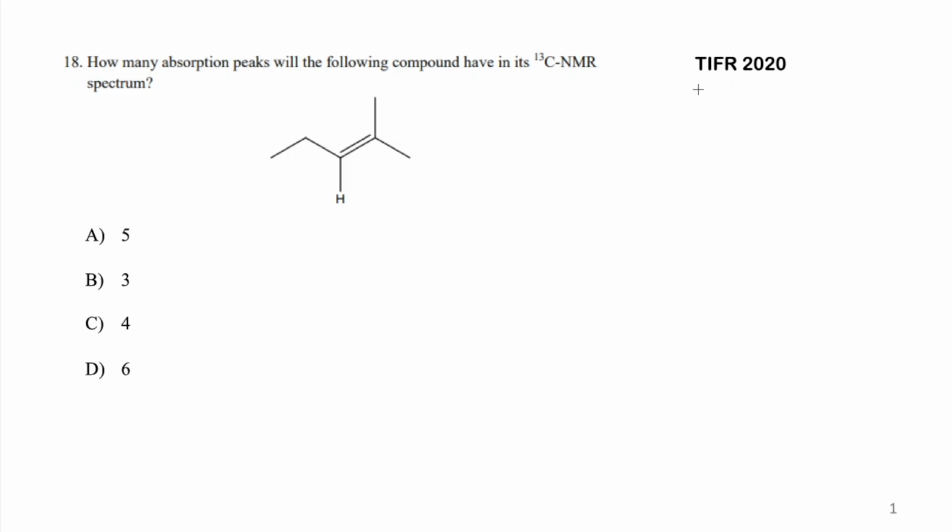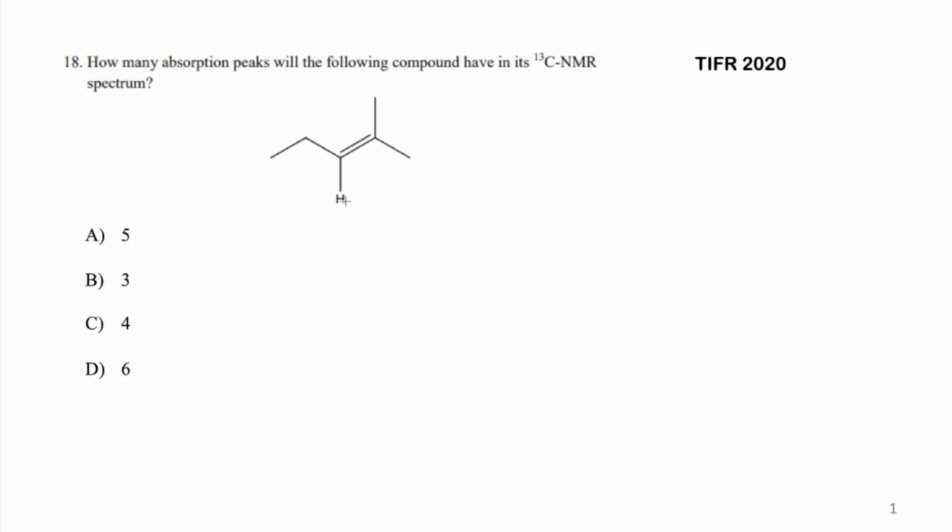Alright, so we'll start from the TIFR 2020 exam. The question over here is from carbon 13 NMR spectrum, and this is one of the easiest questions which you are going to get from this particular topic. But the question is put up in a way that it can confuse you a little bit. It says: how many absorption peaks will the following compound have in its carbon 13 NMR spectrum?